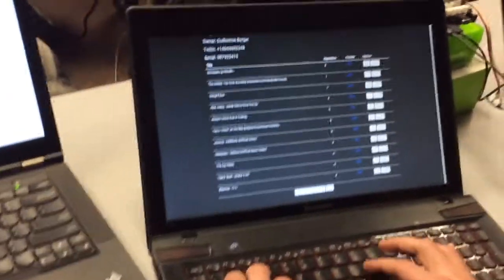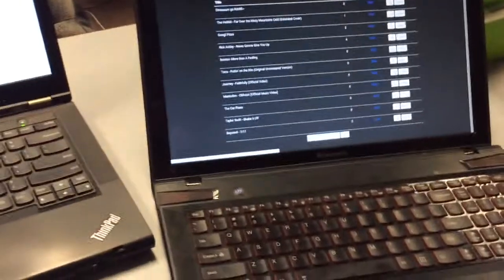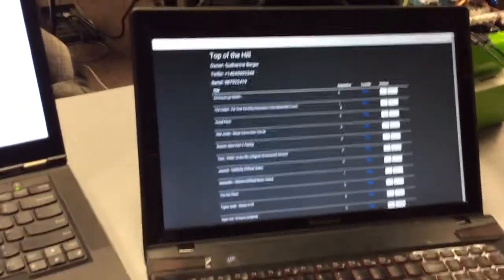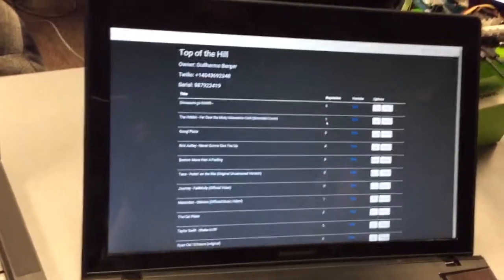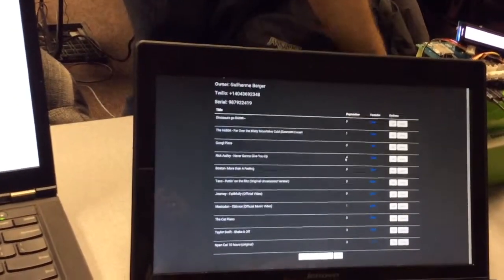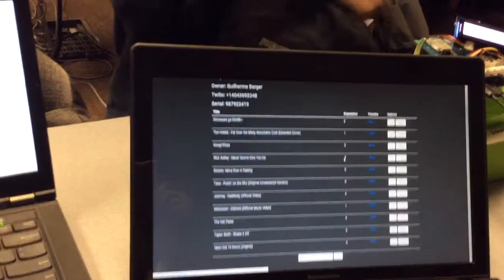So if you could pick a song, I can shoot it for you. Pick a song, any song. Oh my goodness. Mastodon. Mastodon? You got it. I'm not sure how to spell that. Okay, so what it did was it just sent a request to our database to go and grab it from YouTube. Now it takes a couple seconds because it has to download it and then parse it. So I'm just going to refresh the page a couple times.